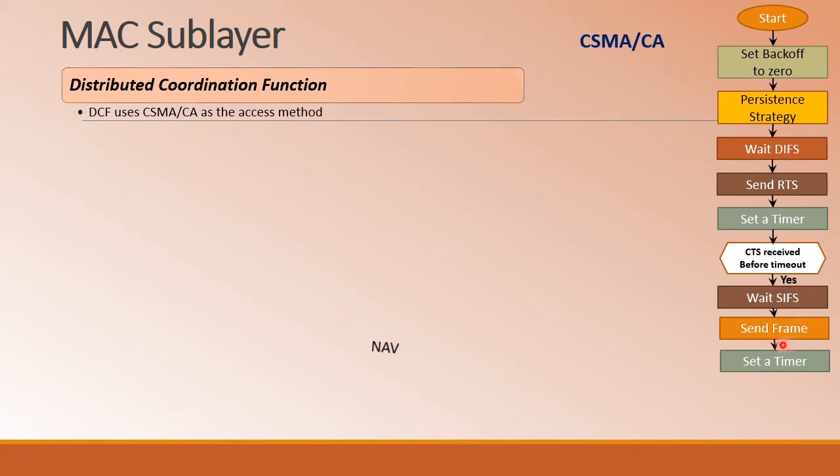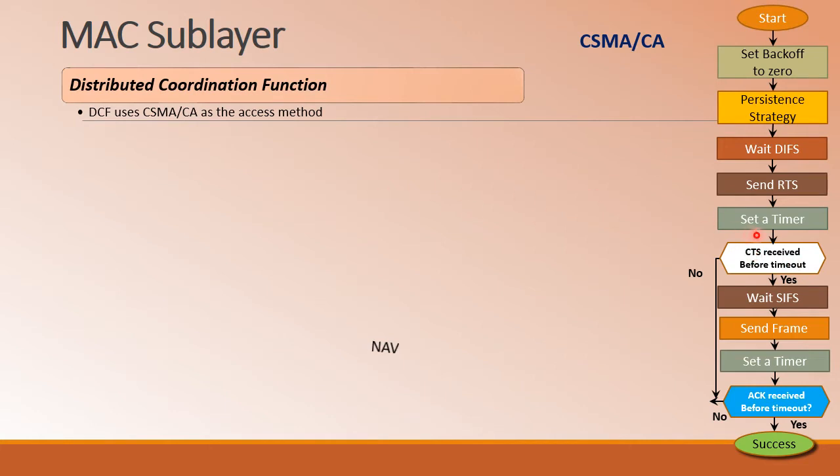Once the frame is sent, the timer will be set in this particular case to monitor the success of the data transmission. Once the acknowledgement is received from the receiver before the timeout, then the communication is said to be successful. If the acknowledgement is not received, that is a clear-cut indication that a collision occurred or the frame is corrupted. On that note, at the same time, if the clear to send is not received from the receiver before the